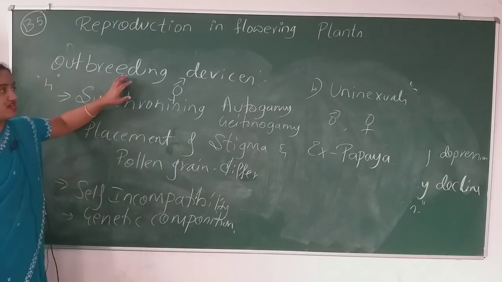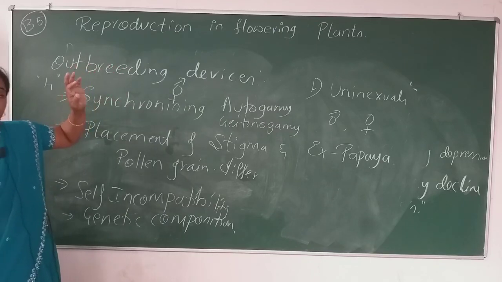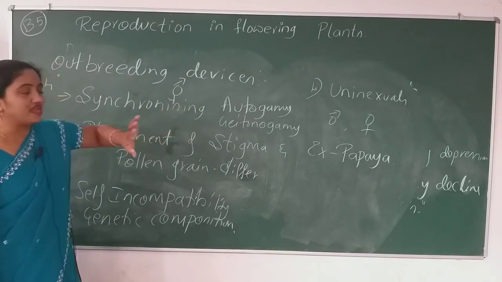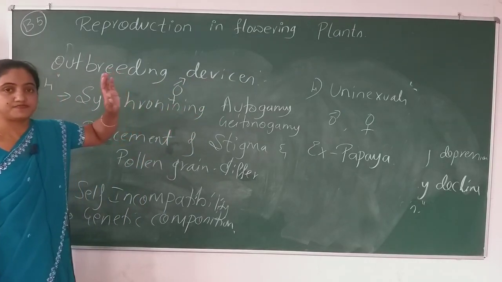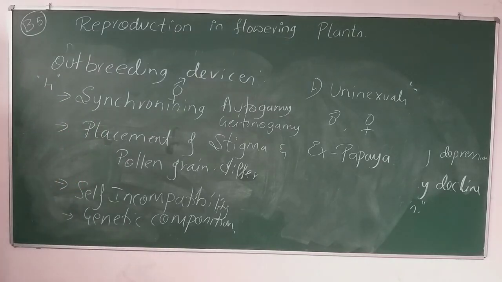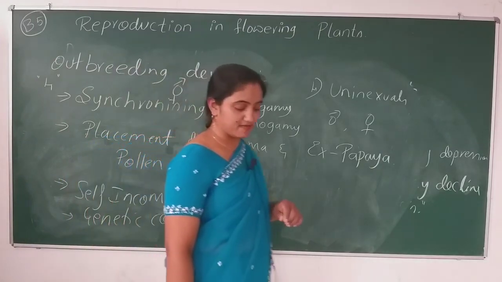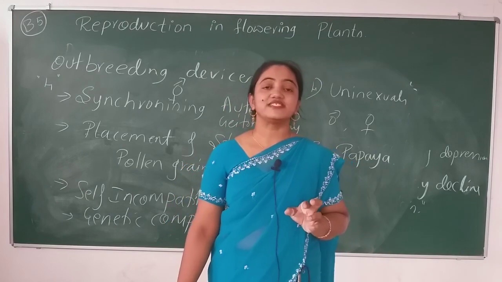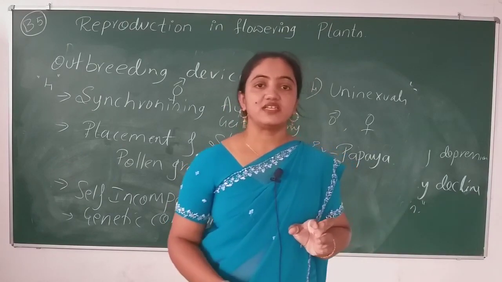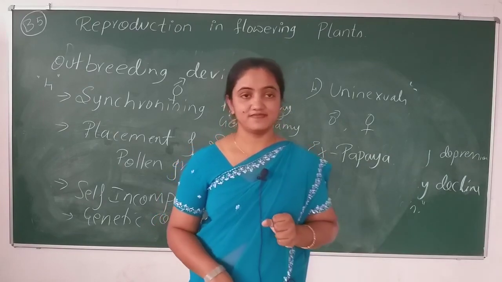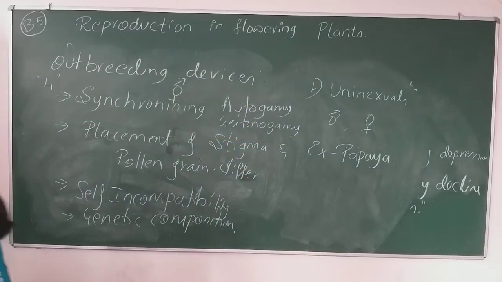Remember, outbreeding devices have been asked for 5 marks or 2 marks. Don't leave any of these concepts. And remember, after this session, we'll study pollen pistil interaction. Okay, thank you.